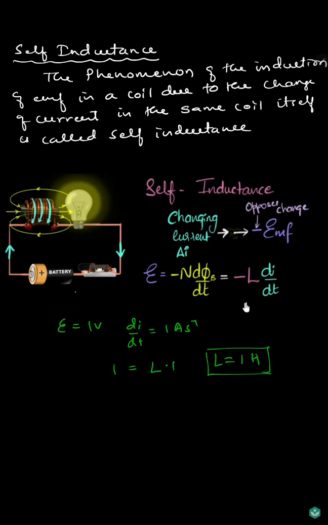Note down the self inductance definition: the phenomenon of induction of EMF in a coil due to the change of current in the same coil itself is called self inductance.